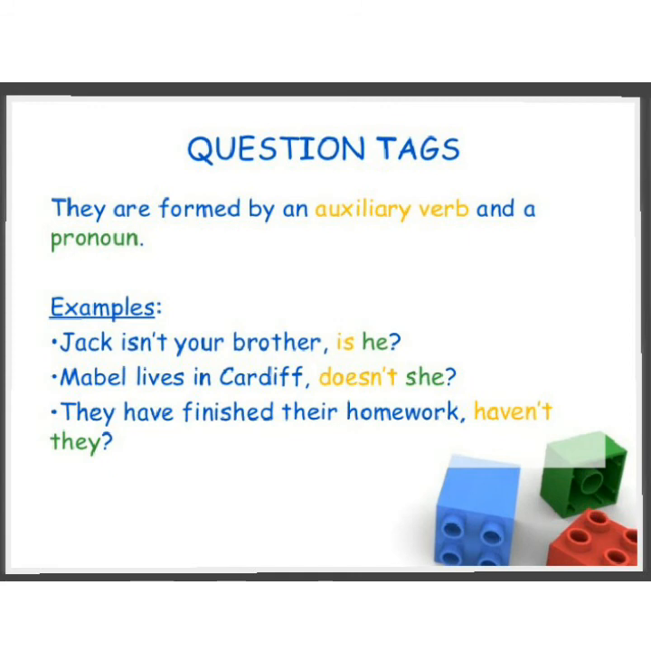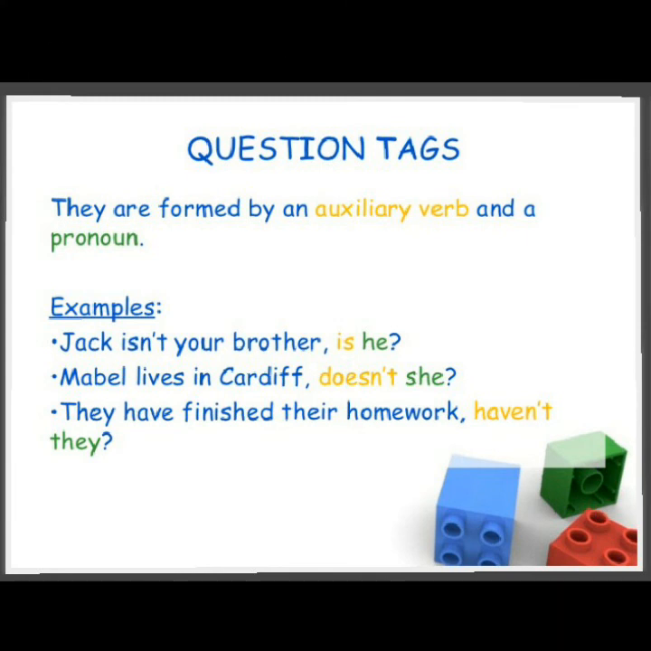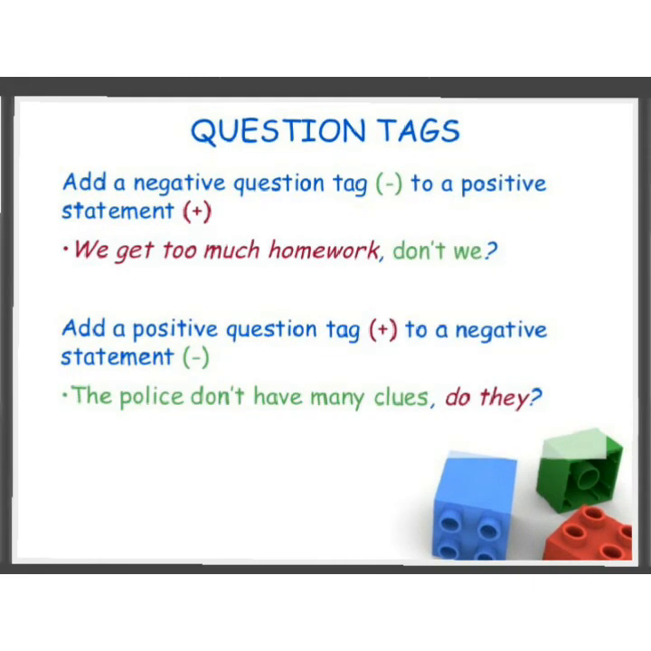Some examples are: Jake isn't your brother, is he? Mabel lives in Cardiff, doesn't she? They have finished their homework, haven't they? If we have our statement in positive, then our question tag will be in negative. For example, we get too much homework, don't we? Here, we get too much homework is our statement and don't we is our question tag.